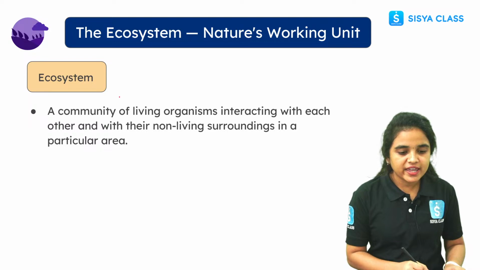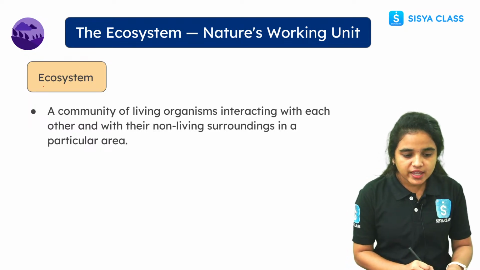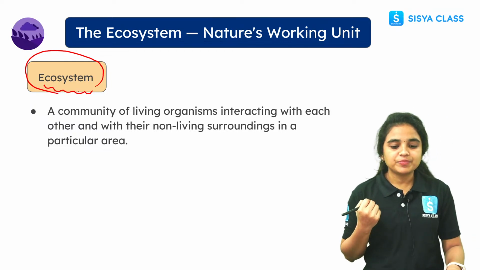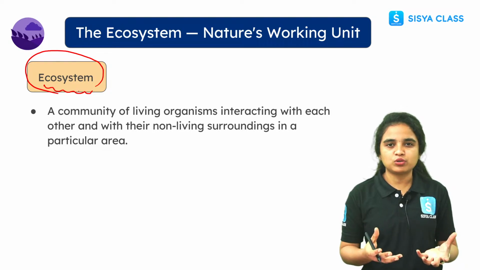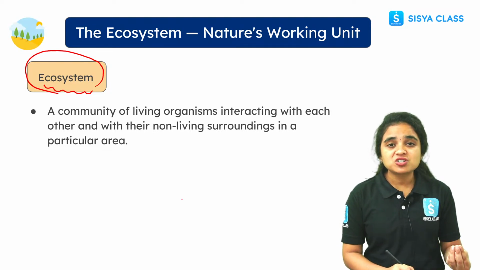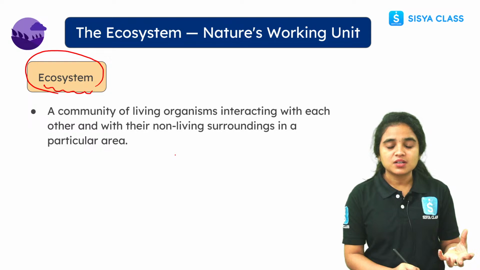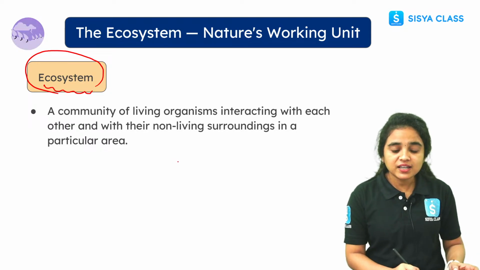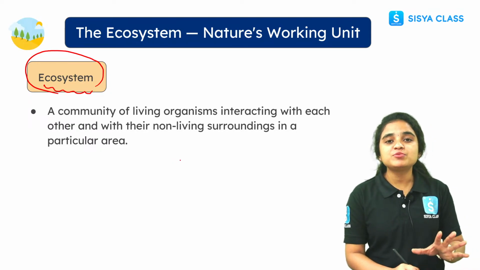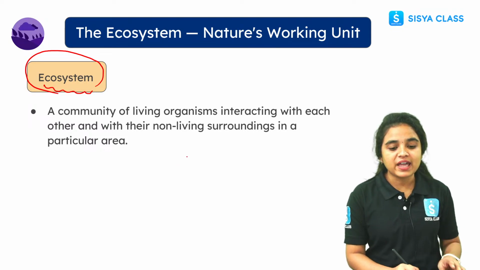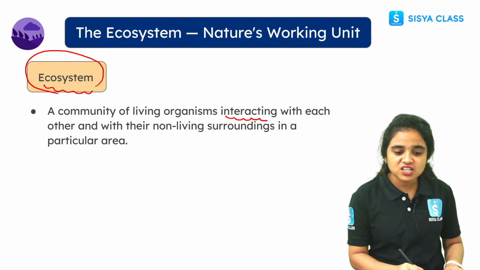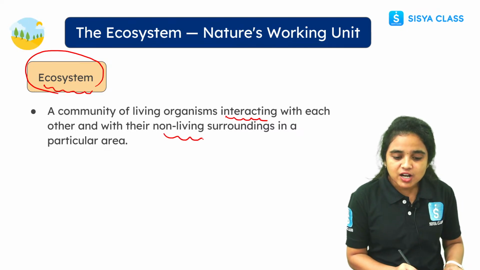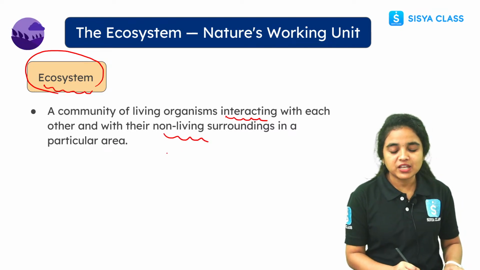Now let us see about the ecosystem. What is an ecosystem? Here we might think an ecosystem means a single organism living in a particular area. No, a single species, a group of species, we call a population. But here, a community of different types of living organisms interacting with each other and with non-living surroundings, we call an ecosystem in a particular area.